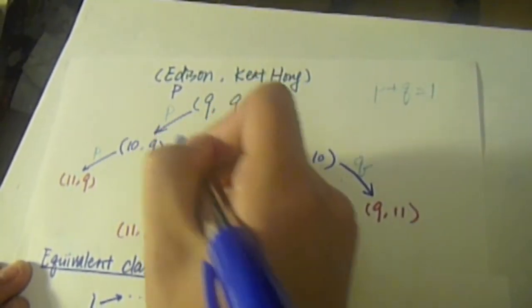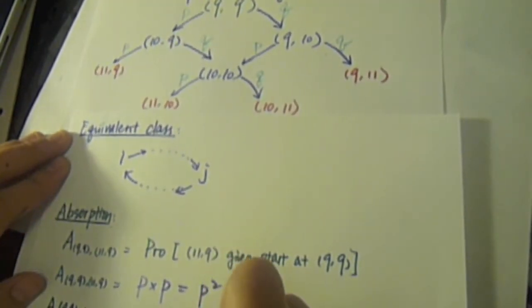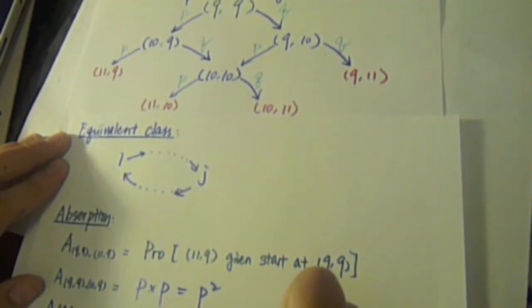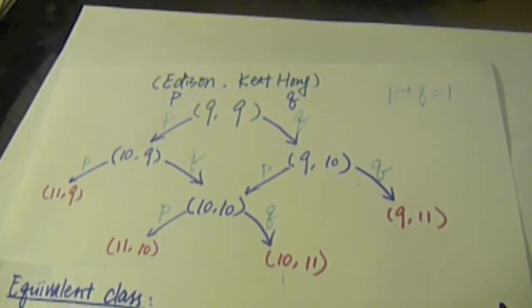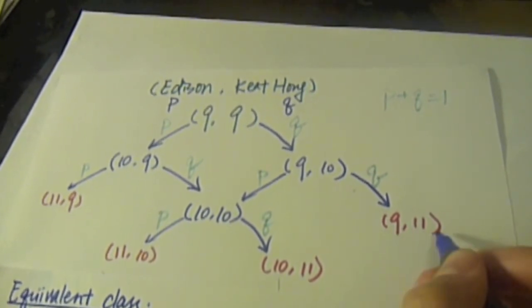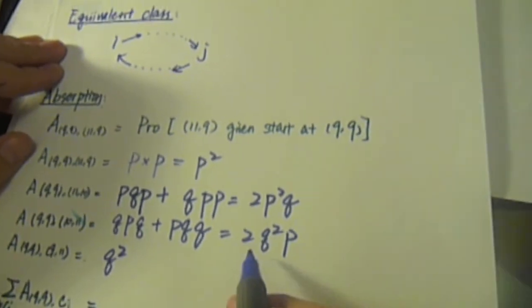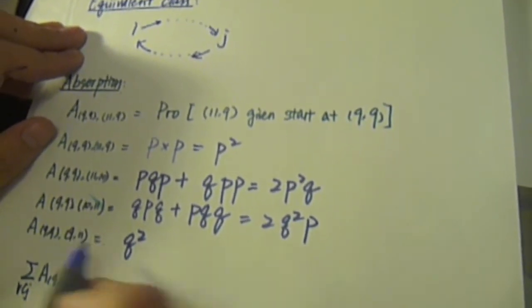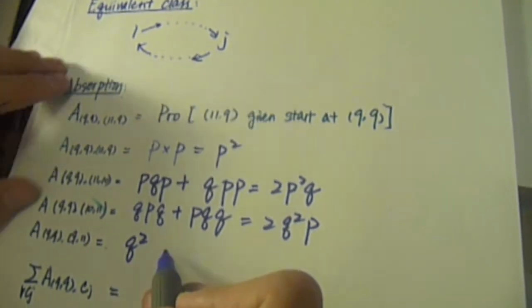From 9 all to 11 10, there are 2 routes. One is PQP plus QPP, equals 2P squared Q. The same logic can apply to 10 11 and 9 11. So for 10 11, the probability is 2Q squared P. For 9 11, the probability is Q squared.